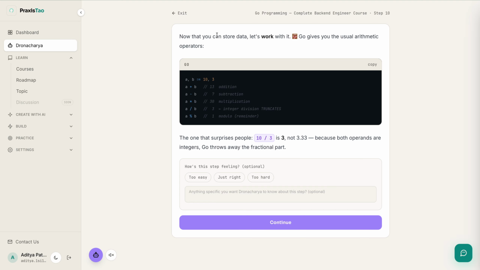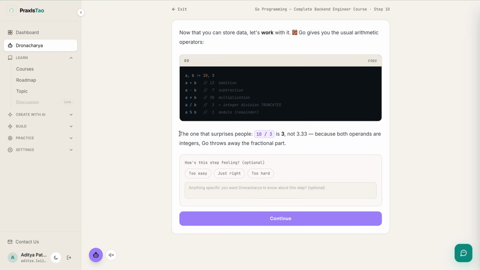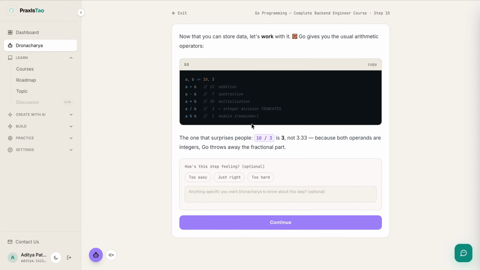So the question is now what you can store data. Let's work on it. Go gives you the usual arithmetic operators. So it tells about the different arithmetic operations which are there in Golang, and it also tells the one thing that surprises people: 10 divided by 3 is 3, not 3.33, because both operands are integers. Go throws away the fractional part. Okay, so now it has explained a smaller chunk. We can see that.